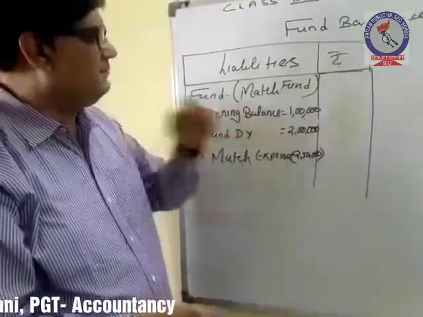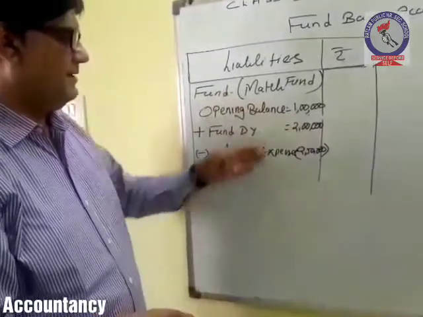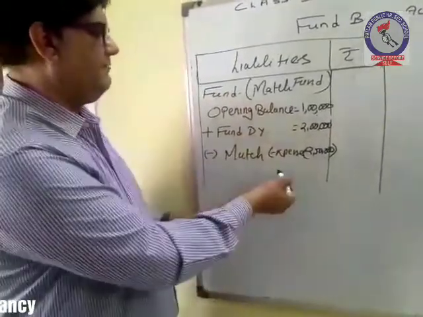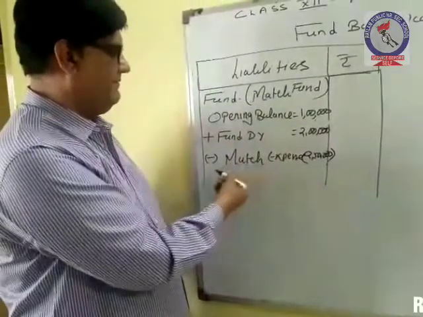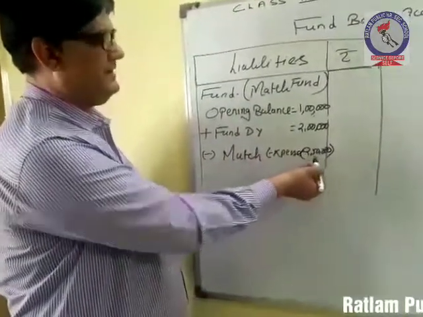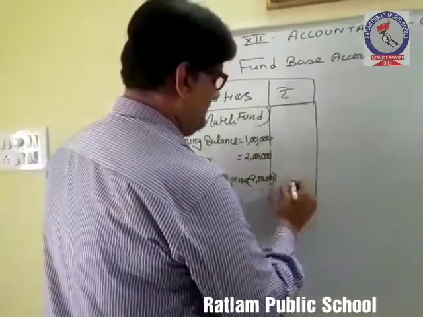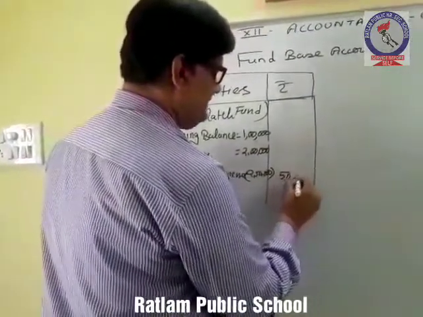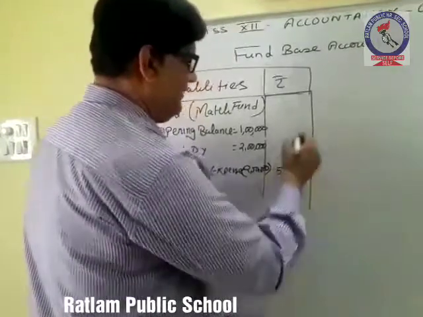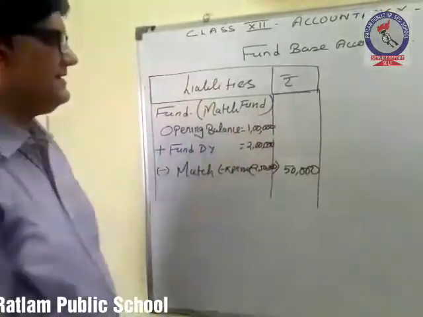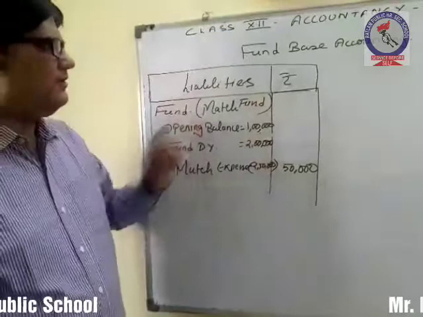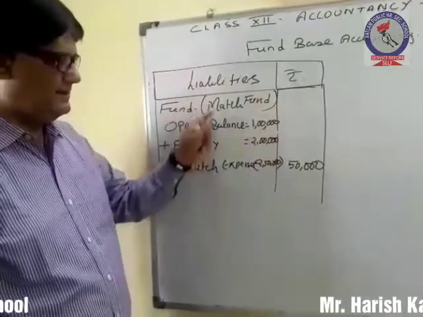We have received 2 lakh rupees during the year, so it becomes 3 lakh. And then we have spent rupees 2 lakh 50 thousand as match expenses. So the balancing figure, that is 50,000 rupees, will be shown on the liability side of your balance sheet in the match fund.